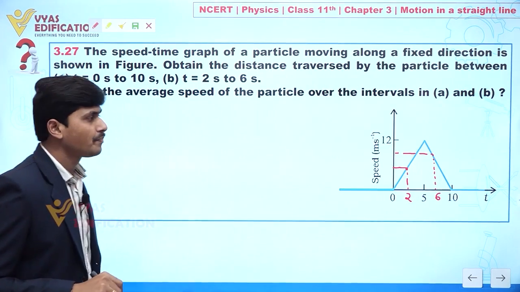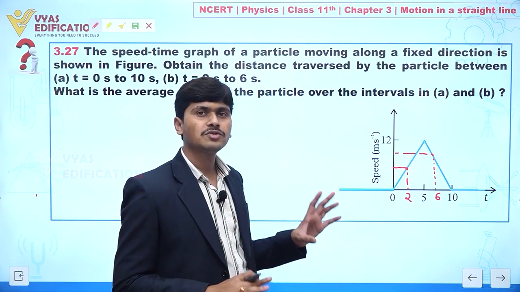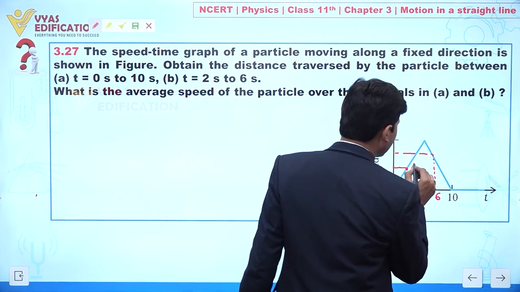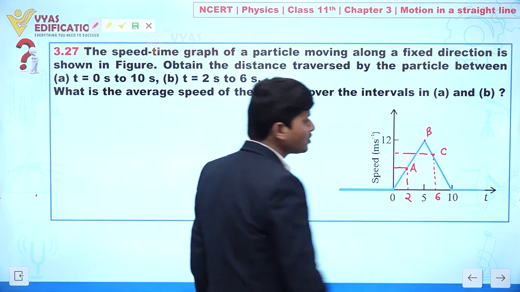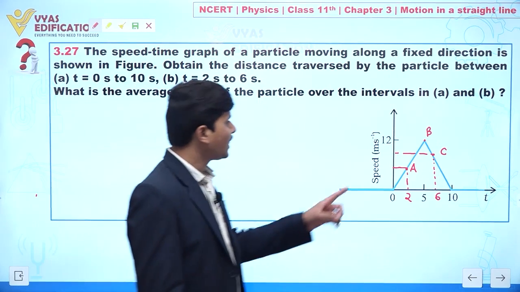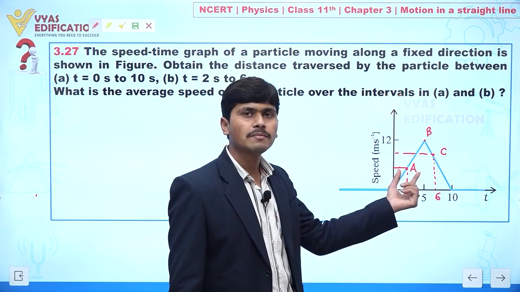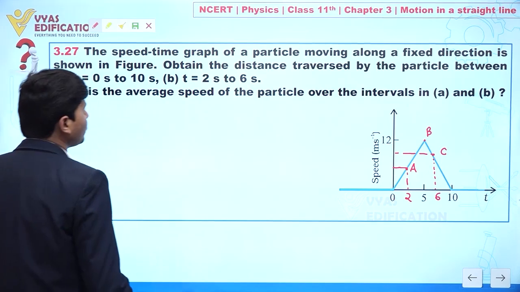Now first our objective here is to calculate total distance covered. Let's suppose this is A, this one is B, and this is C. So total distance we can find if we add AB plus BC, means distance covered between A and B and then B and C. So we can write like this.